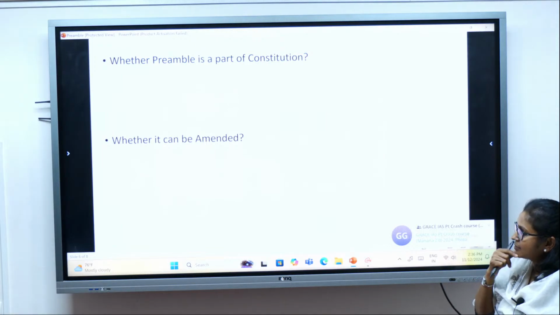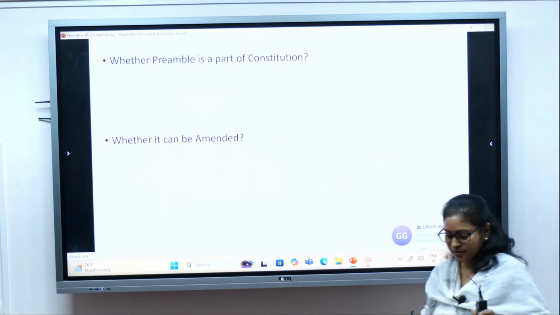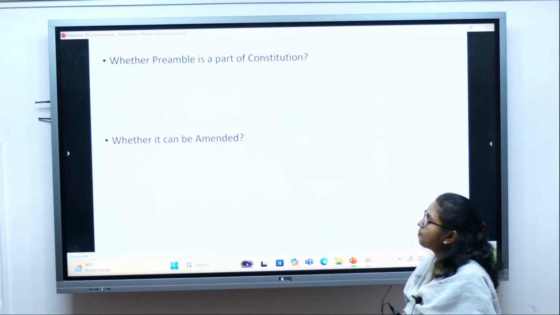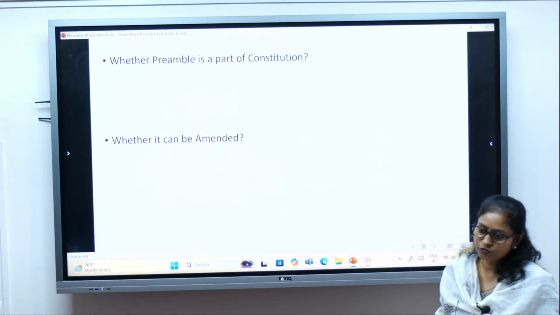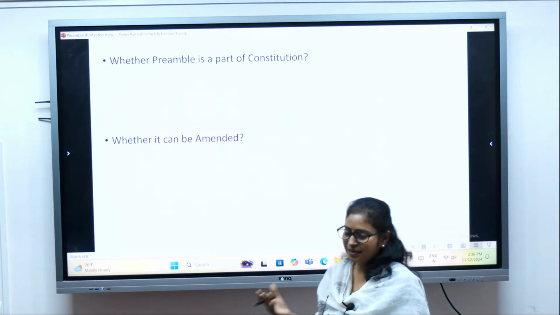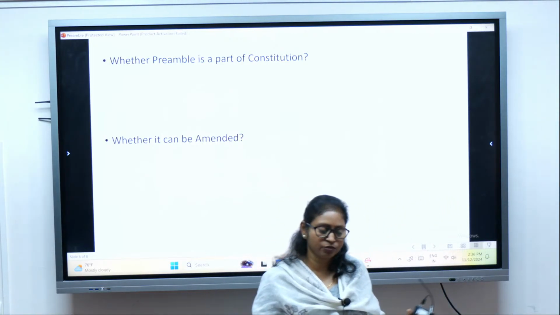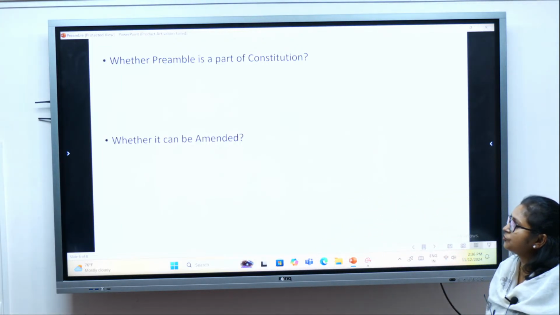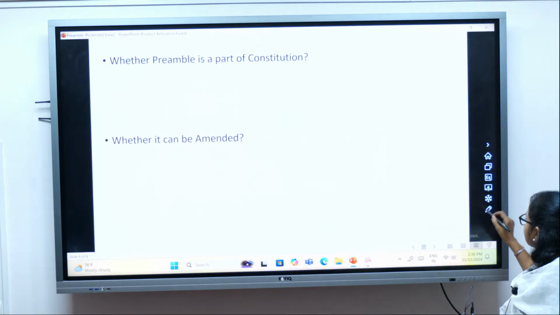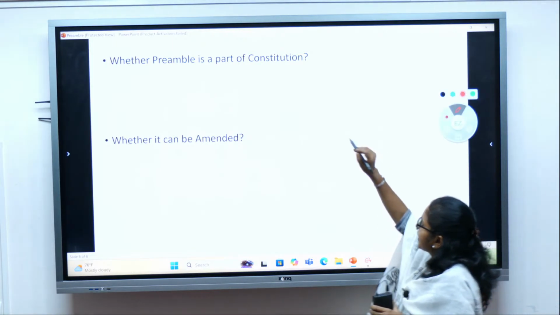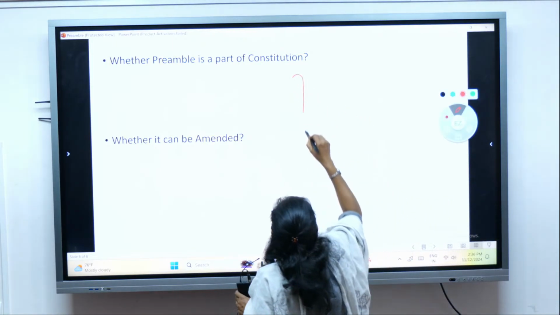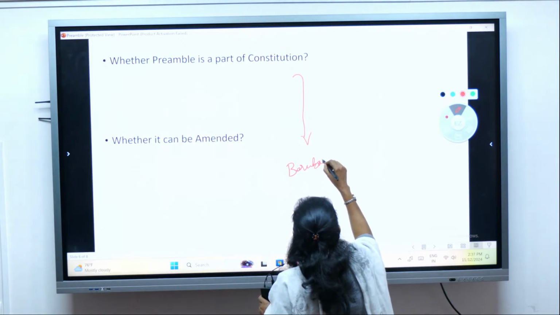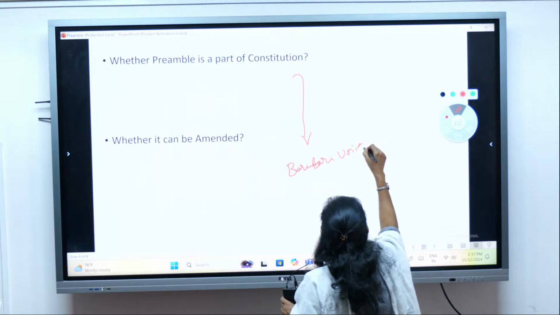Look at the next things we are going to discuss: whether the preamble is a part of the constitution. This could be asked in the prelims and also in the mains. So in this context we will consider two cases. One was the Berubari Union case